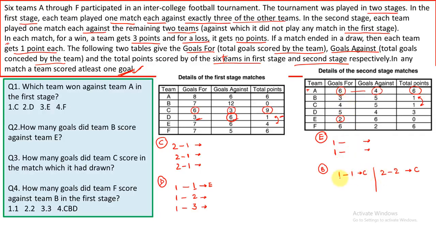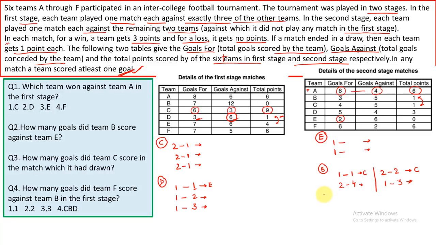Now if it is 1 with C, if I'm taking this case, the other team with which B will play will make 2 goals, and the number of goals that team would make against B would be 4, because the total goals conceded is 5, but we don't know which team it is. Similarly, in this case, B will score 1 goal and the score made by the other team would be 3, because the total goals conceded by B is 5. I do not know which team B will play.